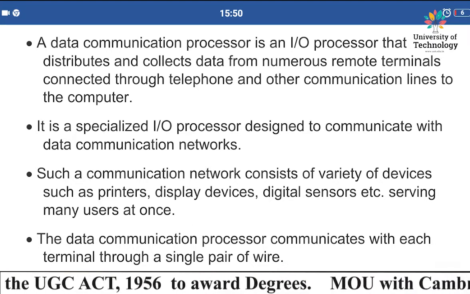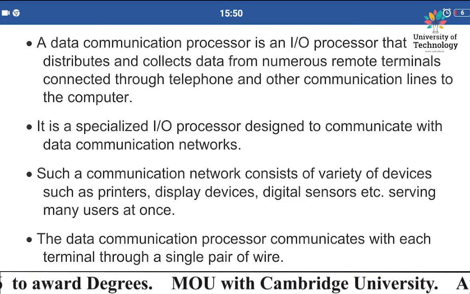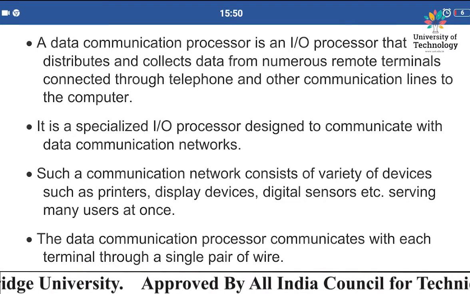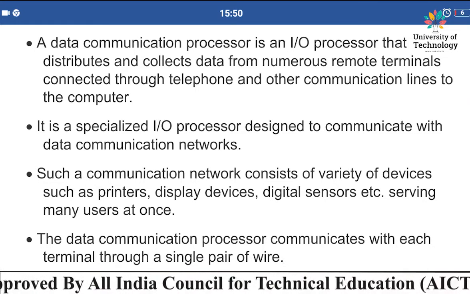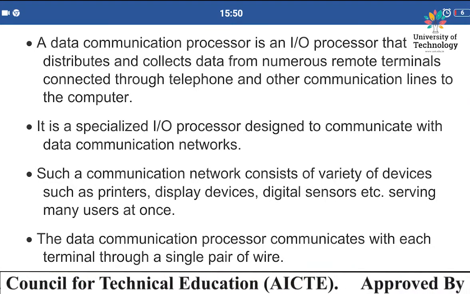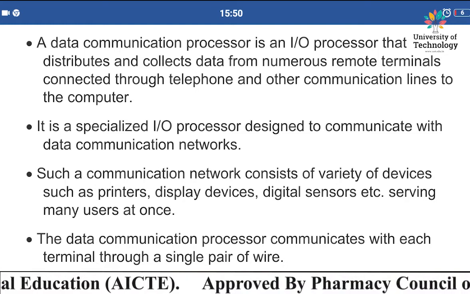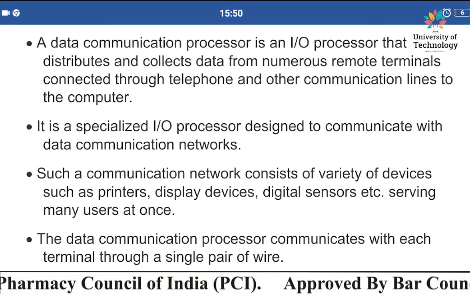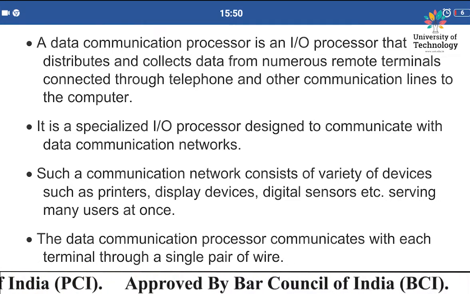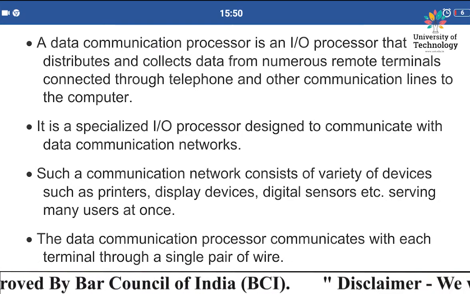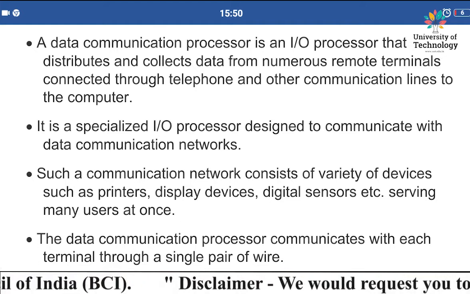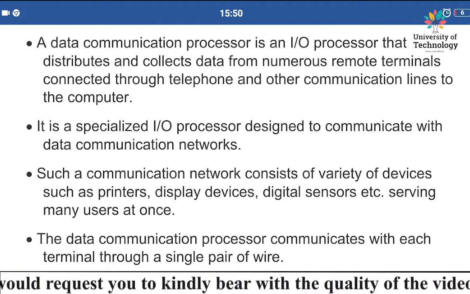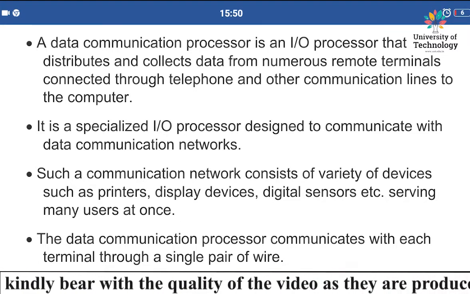Now such communication networks consist of a variety of devices such as printers, display devices, digital sensors, etc., serving many users at once. So these types of communication networks consist of various types of devices. It could be a printer, a display device, or a digital sensor. These are the various types of devices with which these communication networks are connected.